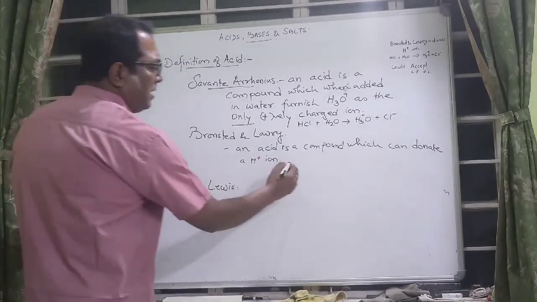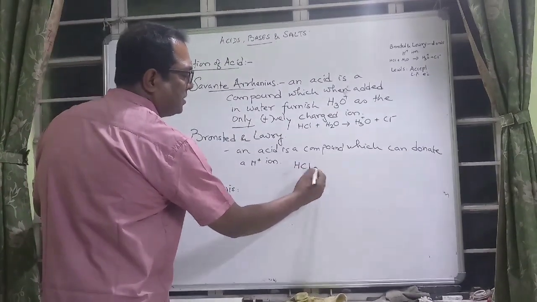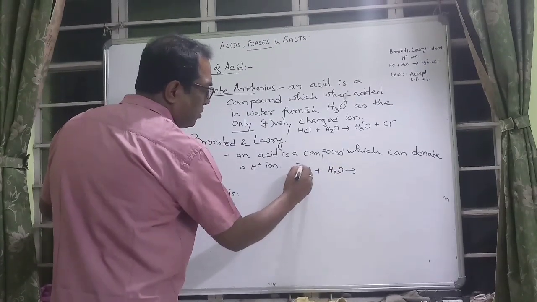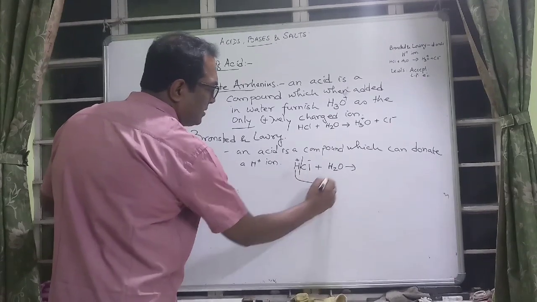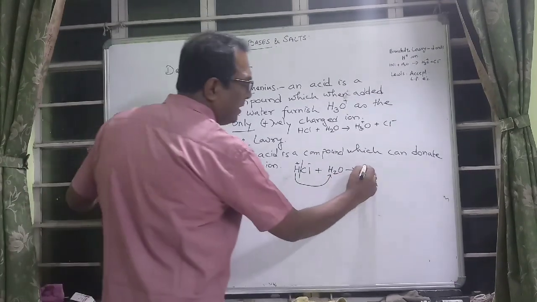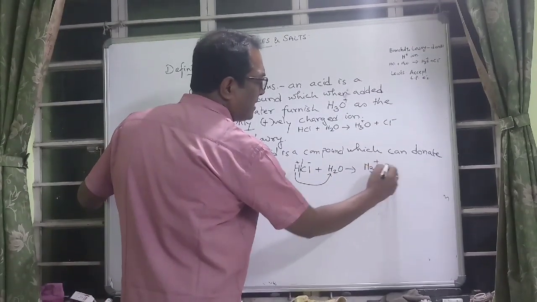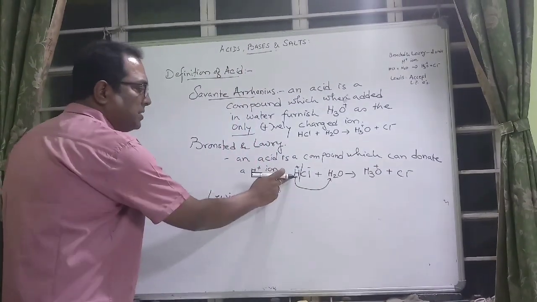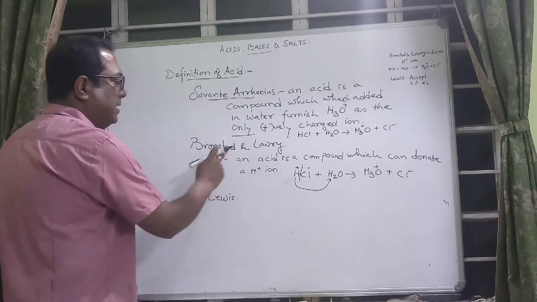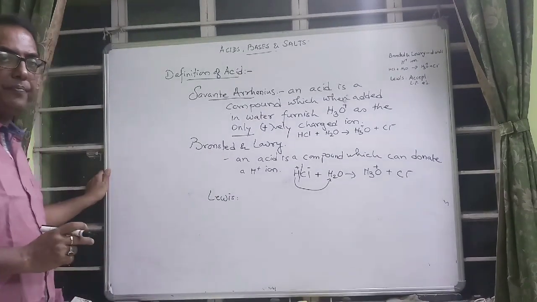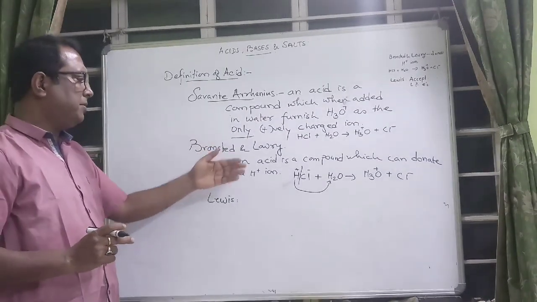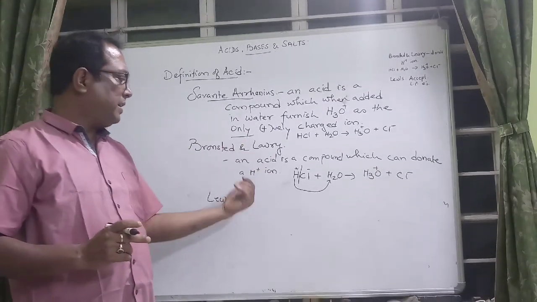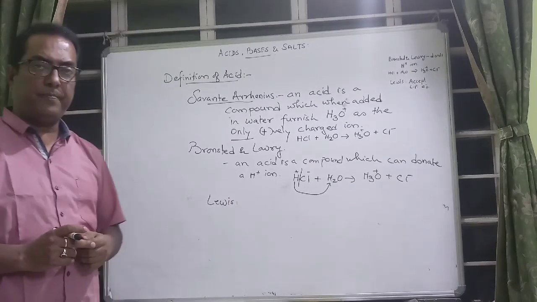Here you can see hydrochloric acid is an acid. Why? Because when it is added to water, it donates this H+ ion and forms H3O+ ion and Cl-. So as it can give this H+ ion, it is called an acid. So Bronsted and Lowry discussed acid as a compound which can donate an H+ ion.